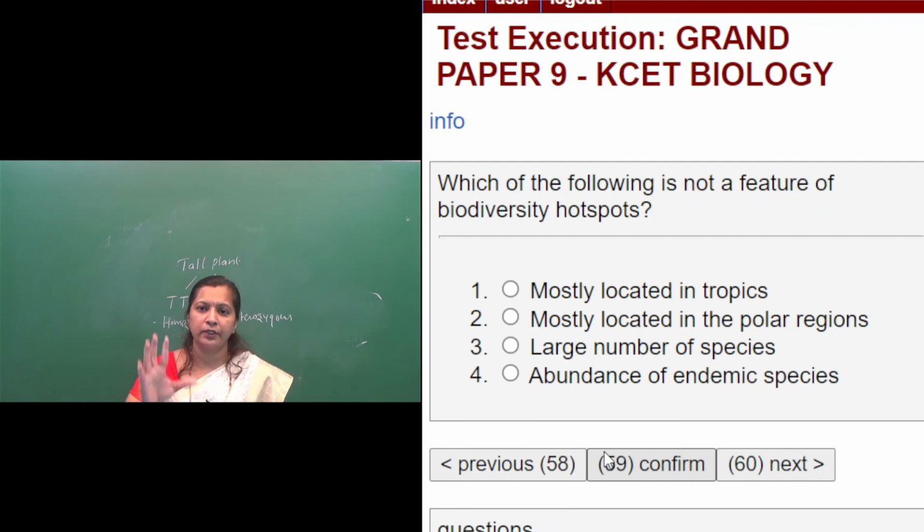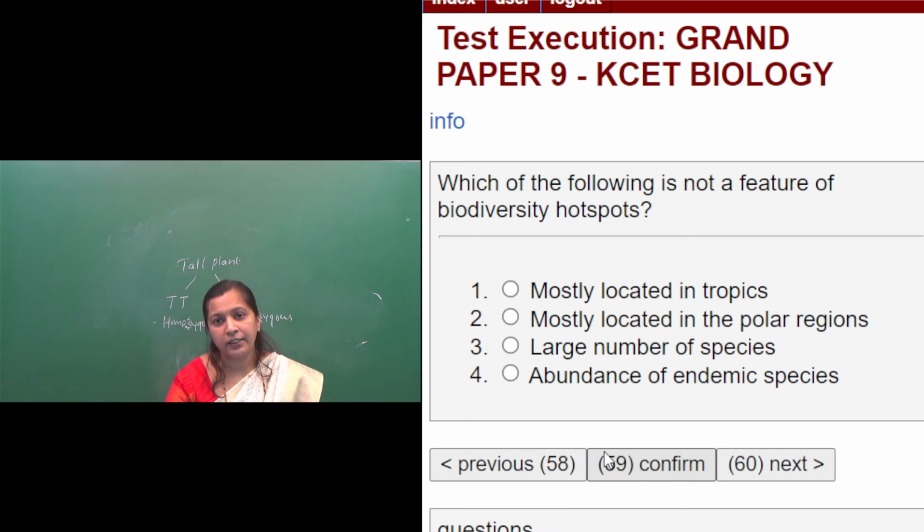Species found only in one particular region and not anywhere else are called endemic species. Okay, so hotspots have a large number of endemic species, and these are also the areas with more number of species, and these are also threatened with destruction, habitat loss.